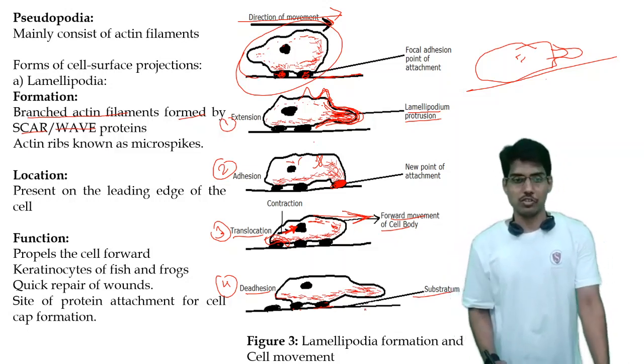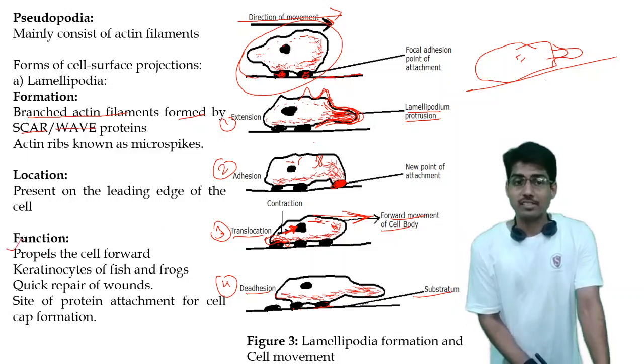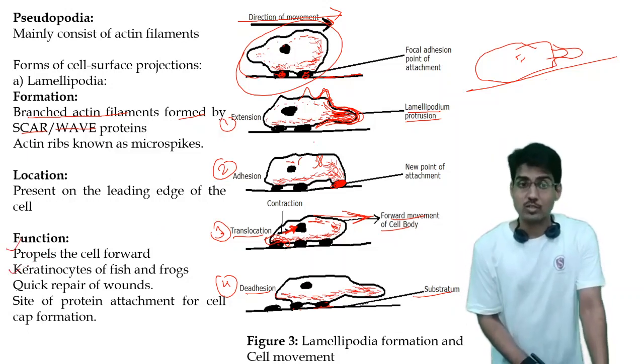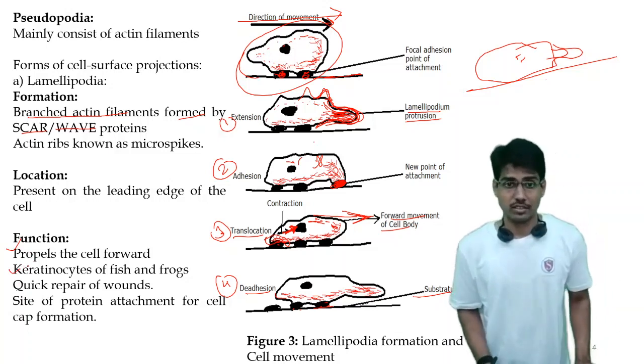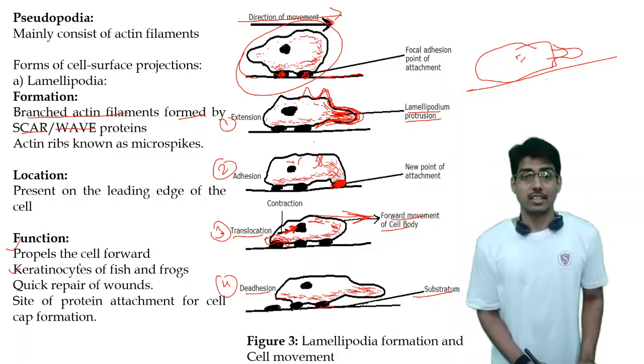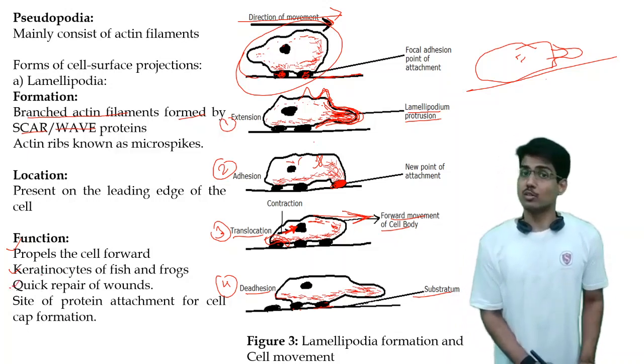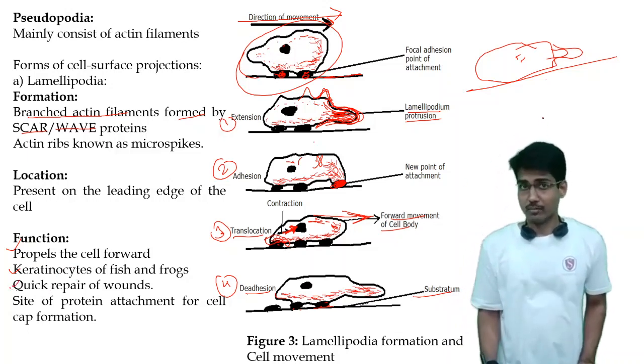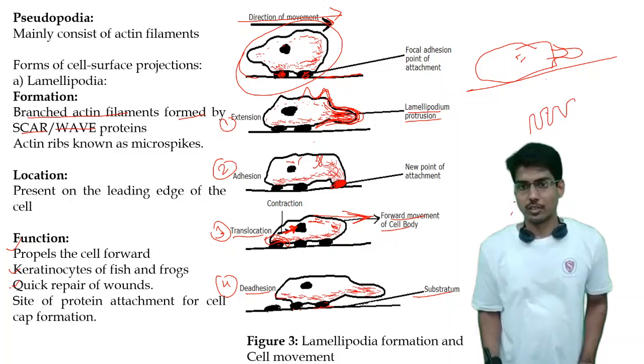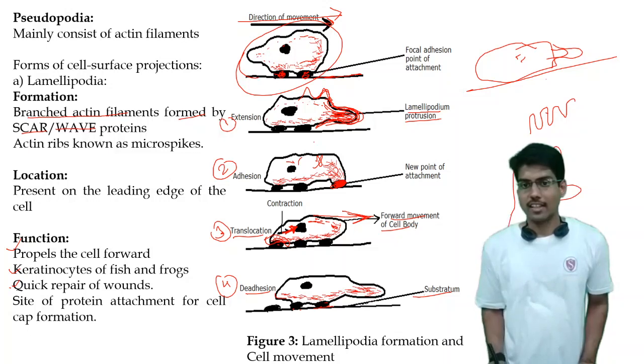Now let's see some other functions also. As we have said, it propels the cell. Along with that, keratinocytes of fish and frogs are also nothing but this lamellipodium. Also the quick repair of wounds happens with the help of this. Quick repair of wounds means what? Suppose this is your hand, and a wound happens at this point. Now the skin at this point is broken away, right? So there will be two parts, one part from this side and one part from this side.